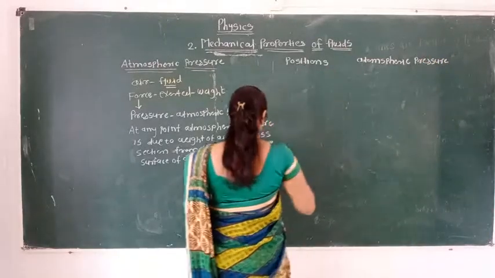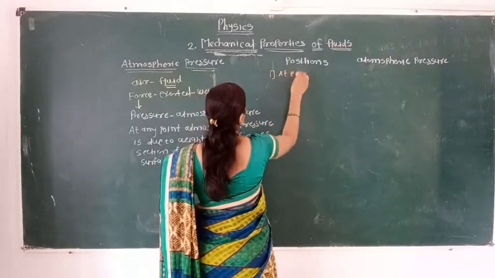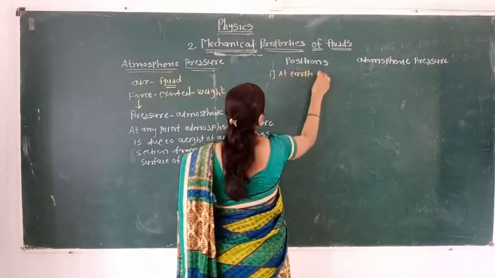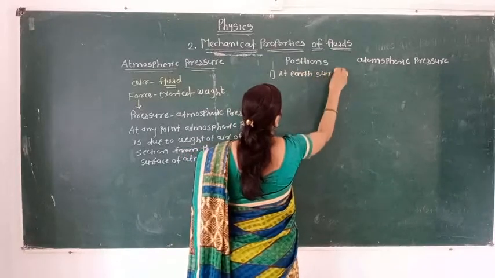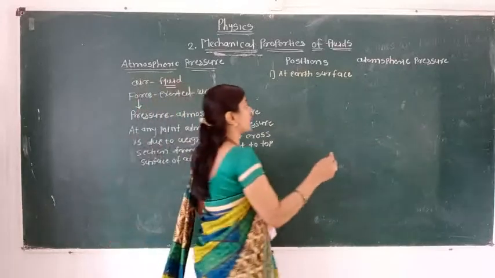At earth surface, first, the atmospheric pressure has the highest value.